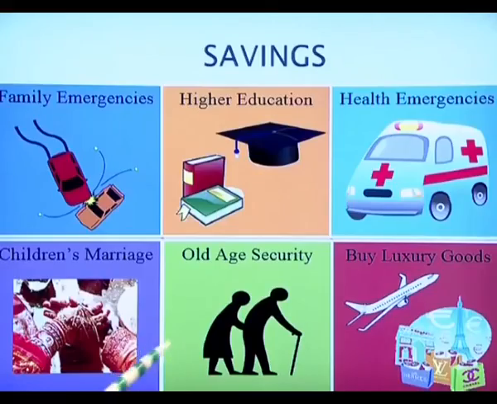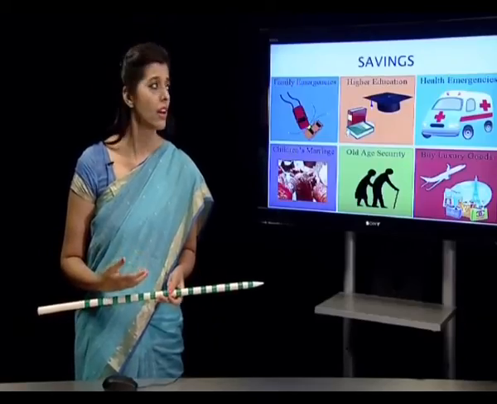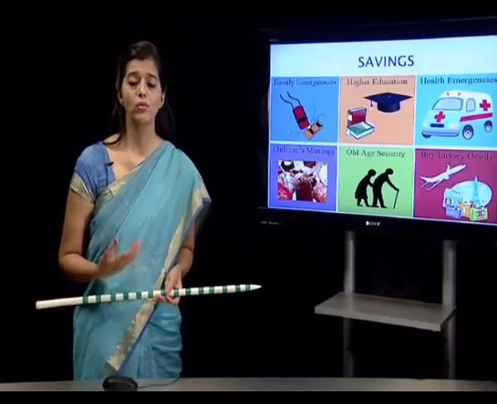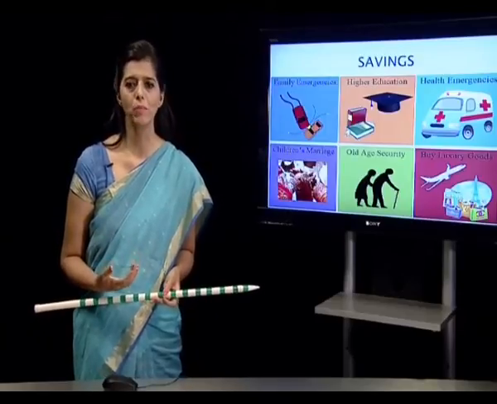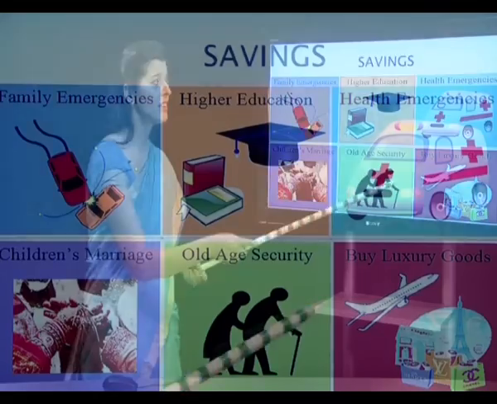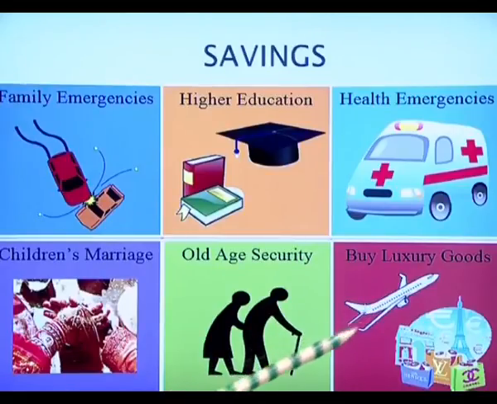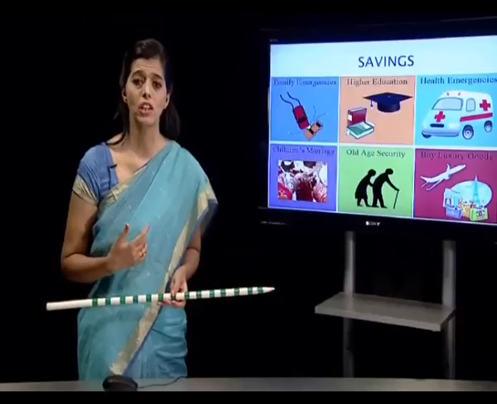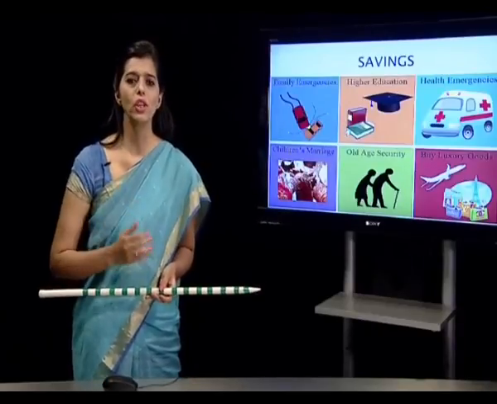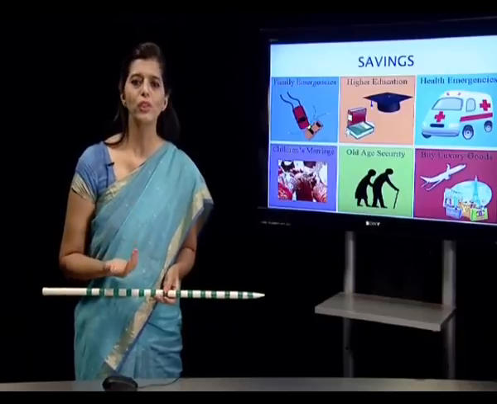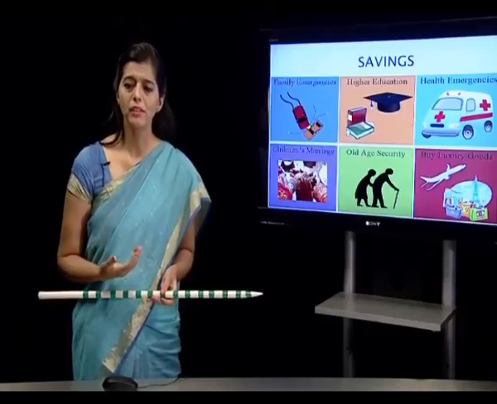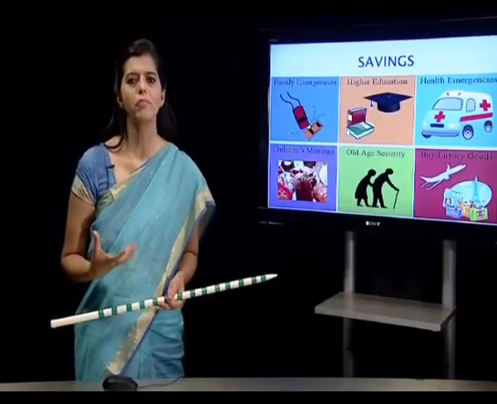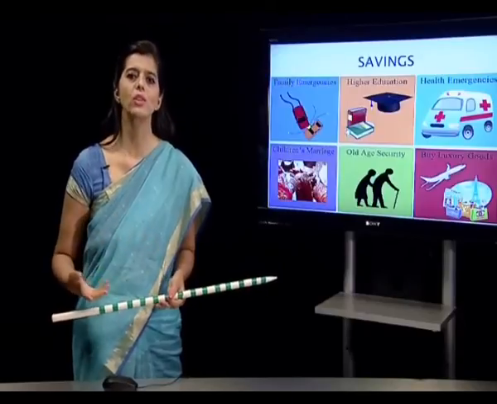Then old age security. We won't be young forever, we will grow old. So, we will be using that saving for our old age, because you might not be in a position to go to the office and work and get salary. So, saving is very important for old age. And last but not the least, buying luxury goods. I will not say that avoid your luxuries, only focus on needs, only focus on what is important. Of course, we also need to buy certain luxuries. Maybe we want to travel by air, by aeroplane, if we have saved a lot of money. So, saving plays a role here too.